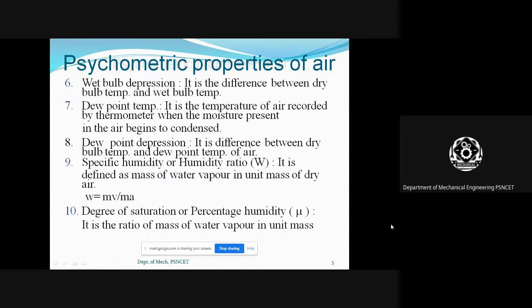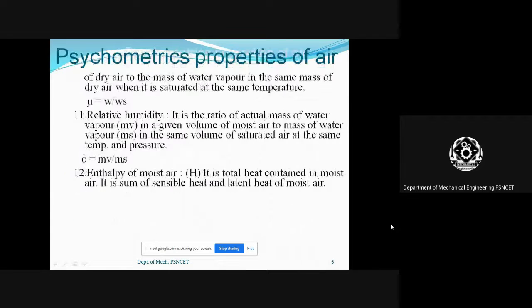Next one is degree of saturation or percentage humidity. It is the ratio between the mass of water vapor in unit mass of dry air to the mass of water vapor in the same mass of dry air when it is saturated at the same temperature.